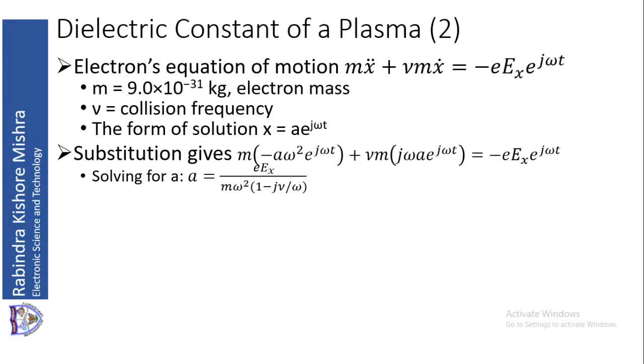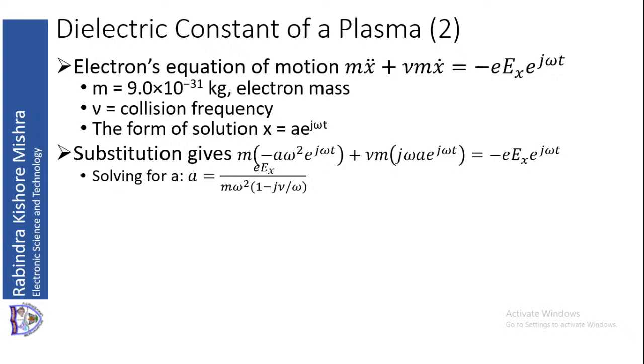So I will get m into minus a omega square exponential j omega t plus nu m into j omega a exponential j omega t, that will be equal to minus e Ex exponential j omega t. Cancel out exponential j omega t from both the sides. Take a common and divide on both the sides by the coefficient of a on the left side. So that will solve for the constant a. So a will be little e Ex.